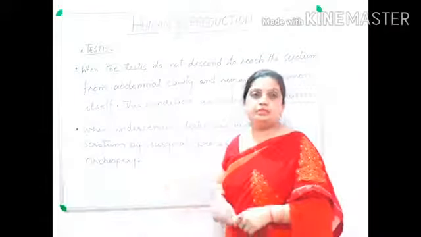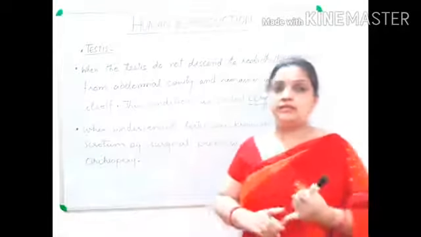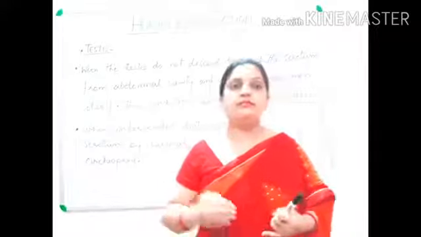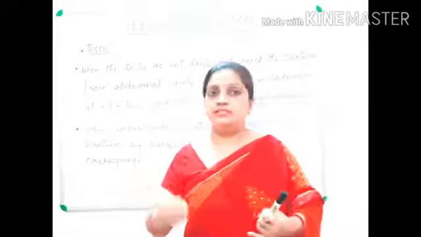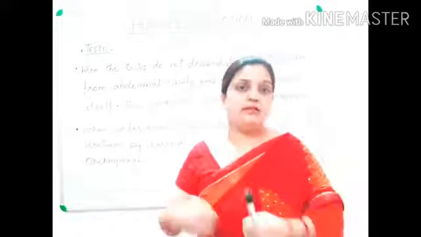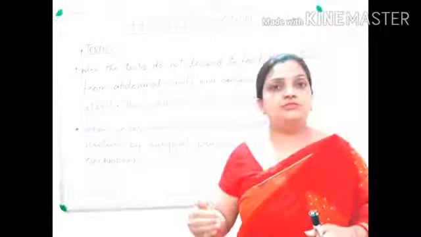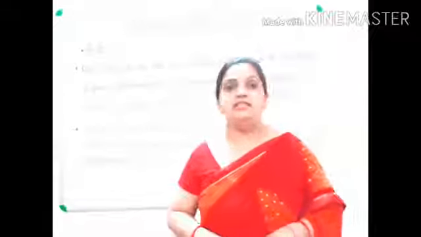I'll repeat both the terms again, cryptorchidism and orchiopexy. Cryptorchidism is a condition when during the 7th month of the fetal development, this testis does not descend into the scrotum from the intra-abdominal cavity into the extra-abdominal cavity. This process is called cryptorchidism.